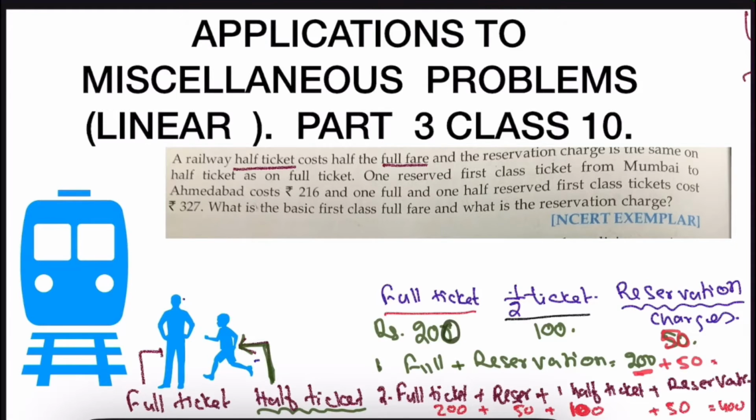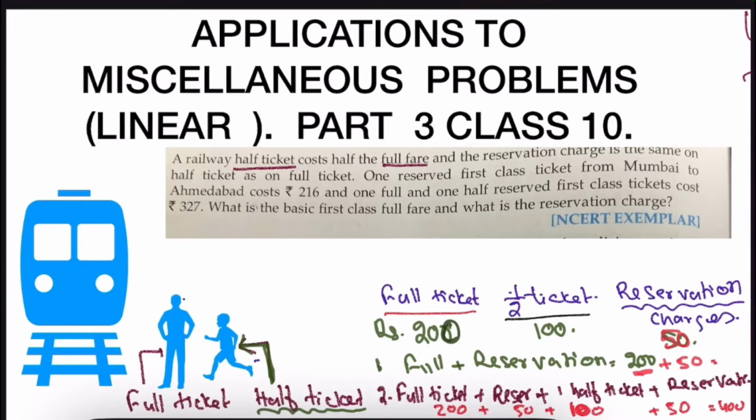That is called half ticket. Suppose 100 rupees, then the child has to pay 50 rupees for his ticket. So here what it is saying: a railway half ticket costs half the full fare. So the cost of a half ticket is what? Half of the full fare. And the reservation charge is the same. Reservation means the berth charges will remain the same for a half ticket as well as the full ticket.